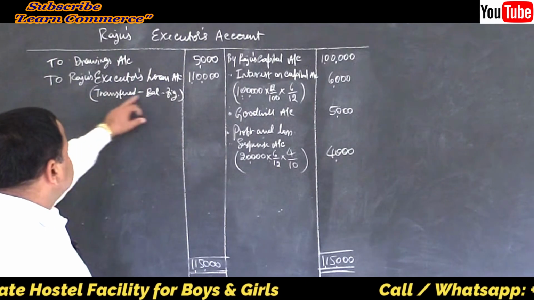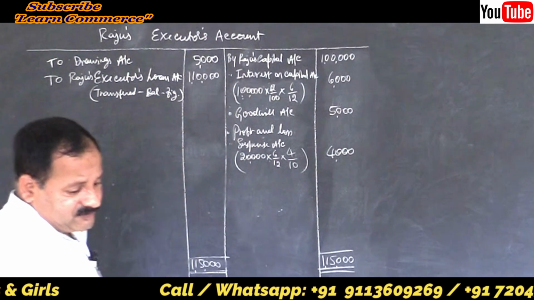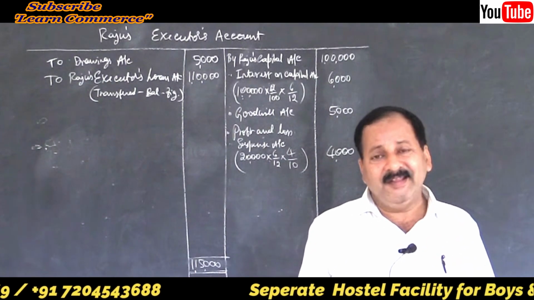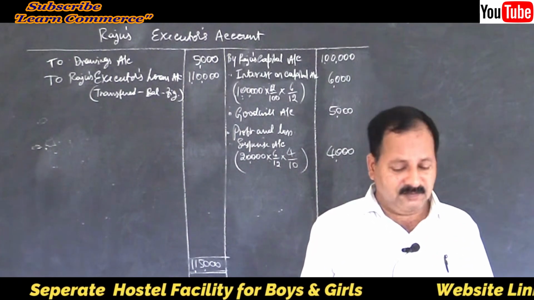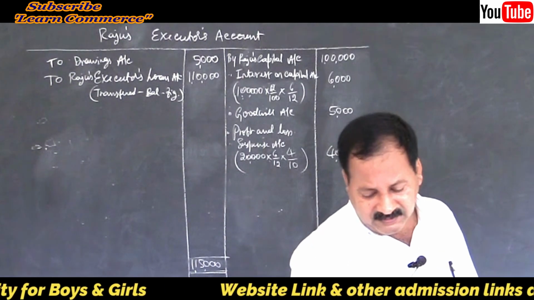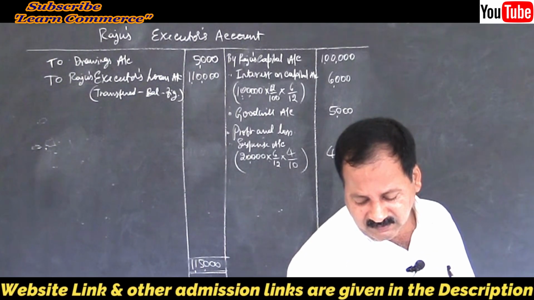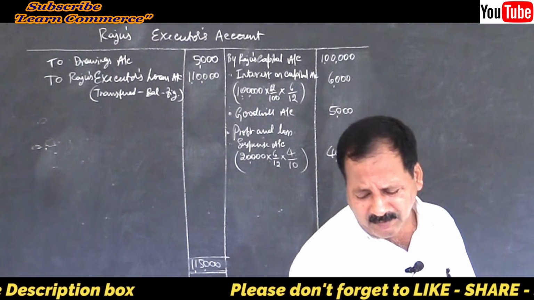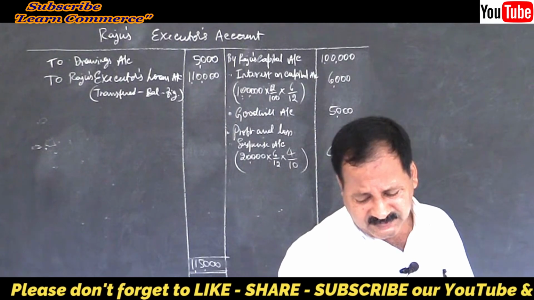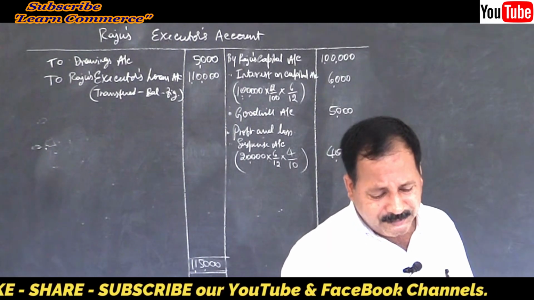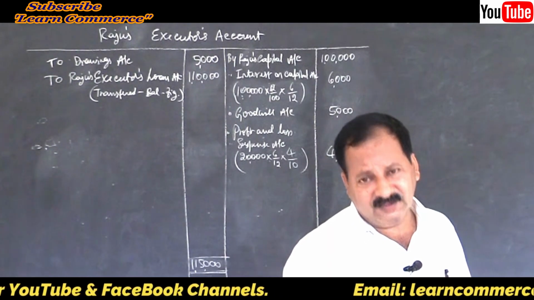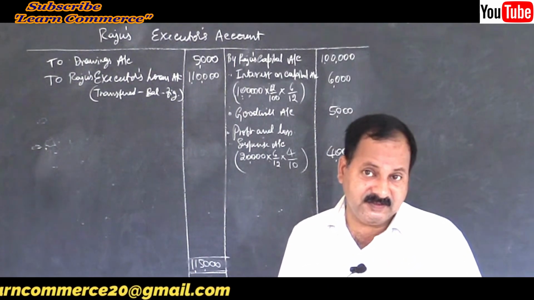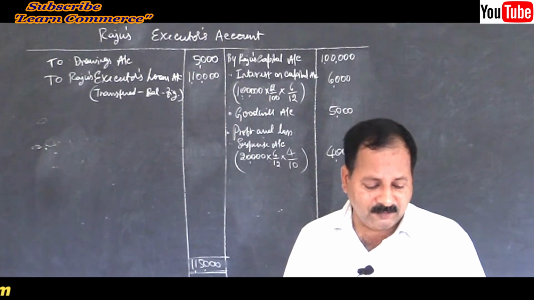So to Raju's executor's loan account, transferred balancing figure, because we are preparing executor's account here, not the capital account. So this is how you have to solve a problem whenever it is given in this way. Mostly you will get a problem of this standard, that is the third, fourth and fifth problems, whatever we have seen. In the same way, a problem will be given in board exam for 6 marks. So make sure of these things.